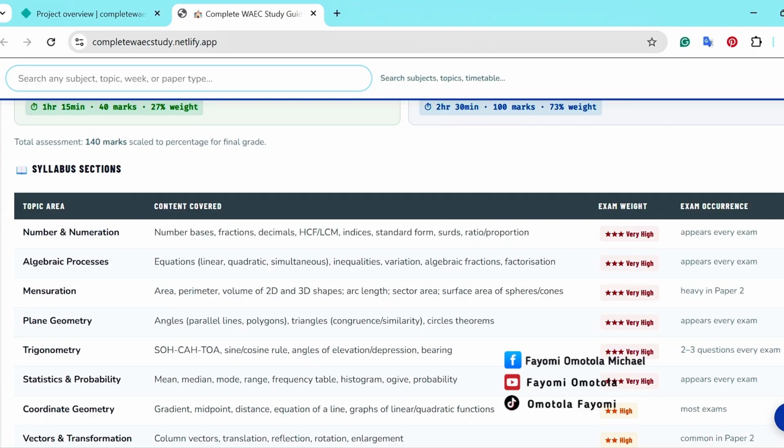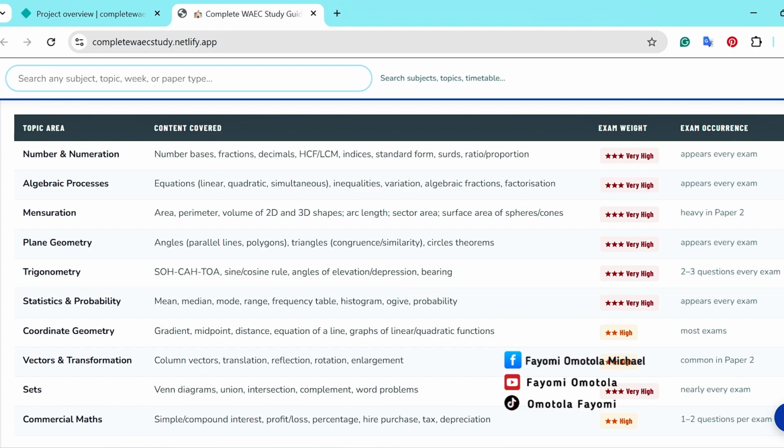Now, what are the topics that frequently appear? Number and numeration. The number bases, the HCF and LCM, fractions, standard form, surds, banker's, algebraic processes. They also appear every now and then. If you're able to understand the concept of these, you are good to go. Whenever they turn it forward or turn it backward, you should be able to do that.